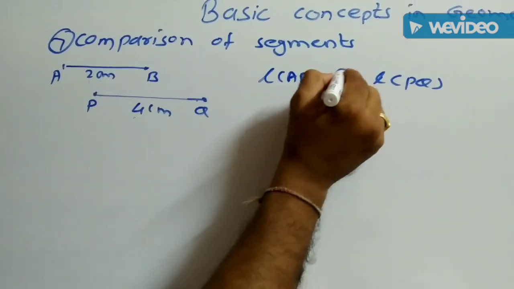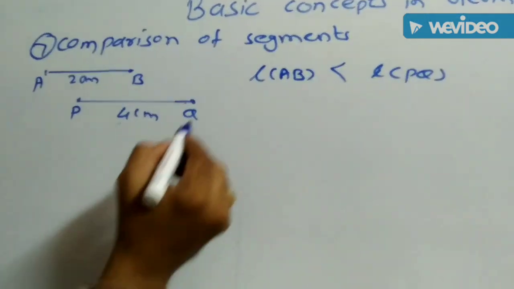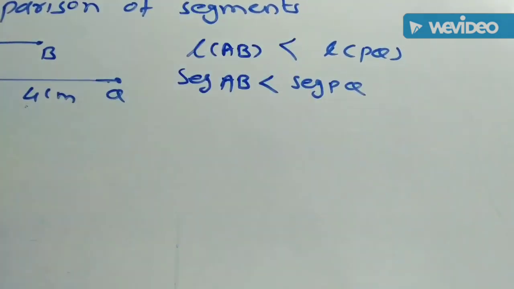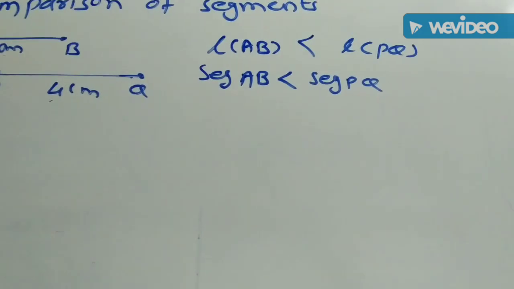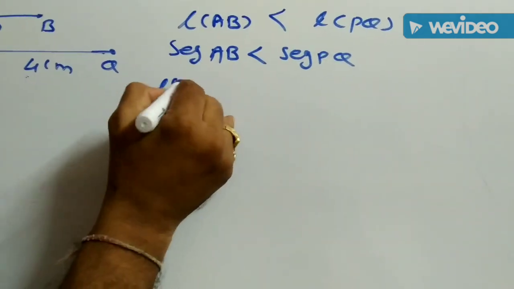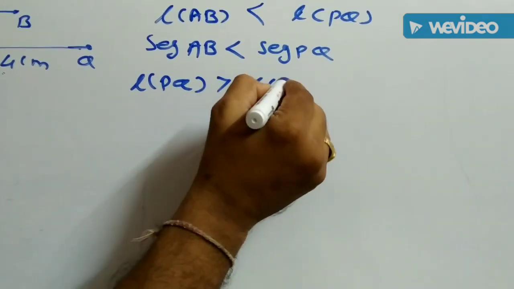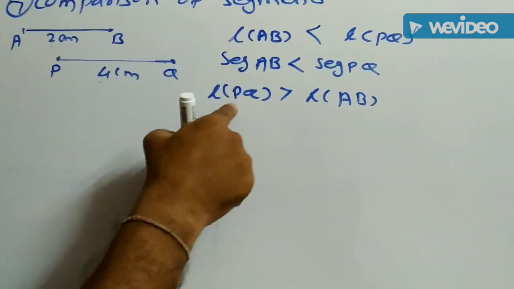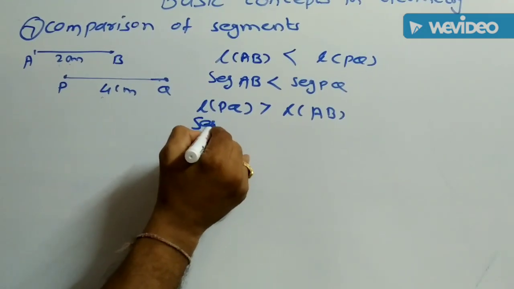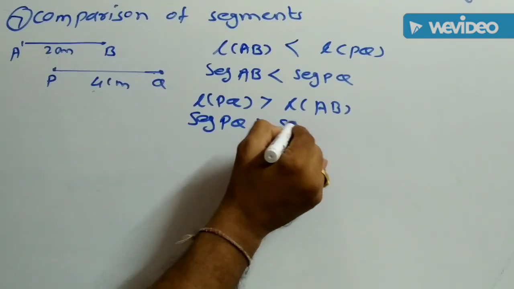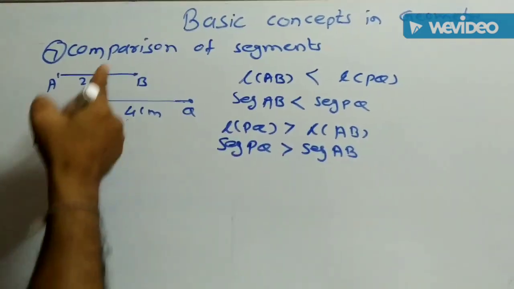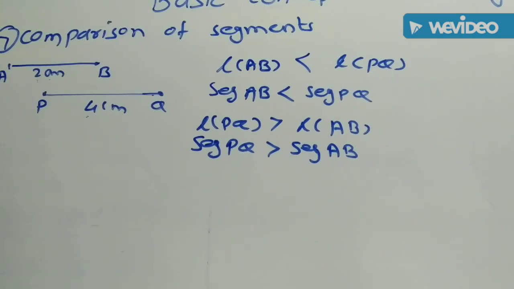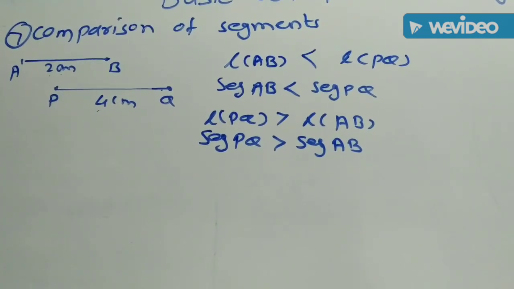Therefore, length of AB is less than length of PQ, and therefore we can write segment AB is less than segment PQ. Or alternately, we can write length of PQ is greater than length of AB. PQ, that is 4, is greater than 2. Therefore, we can write segment PQ is greater than segment AB, and that is called the comparison between the two segments according to their length.